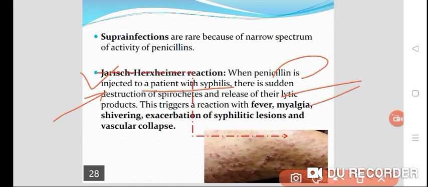This Jarisch-Herxheimer reaction is seen with penicillin in patients with syphilis, where there is a sudden destruction of spirochetes. Because of that destruction, there is a release of lysis products, an antigenic reaction in the form of fever, myalgia, shivering, exacerbation of the syphilitic lesions and vascular collapse. So it is highly dangerous. You have to treat with steroids and analgesics. So this is all about the adverse effects of penicillin G.